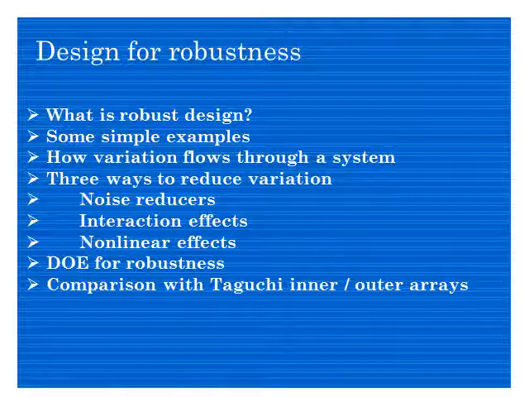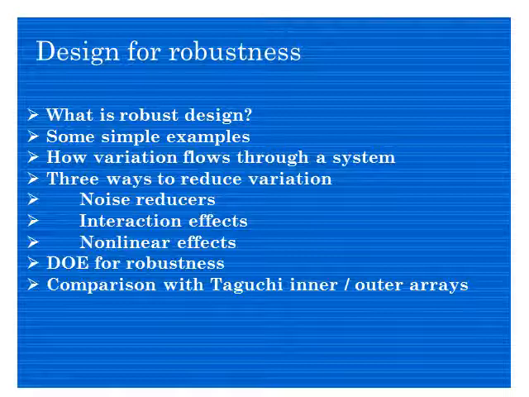So while doing the design, you have to worry about robustness, that your system is healthy, strong, and will not fail with variation. How do variations flow through the system? As I said, variation can be variation of temperature, variation of force, fluctuations, variation of weather, like humidity, temperature. There are so many parameters that will vary, and the system should be able to survive those different variations in the parameters.